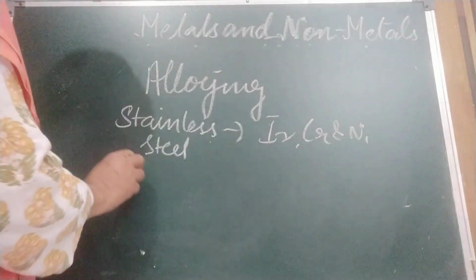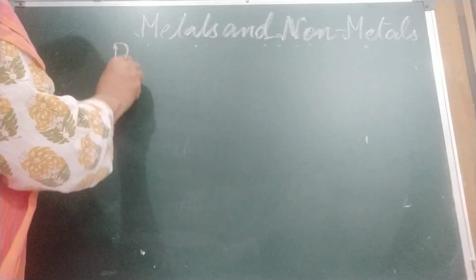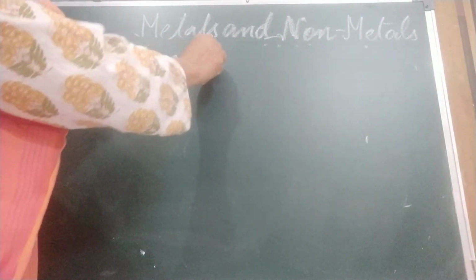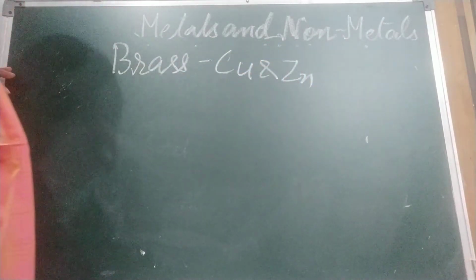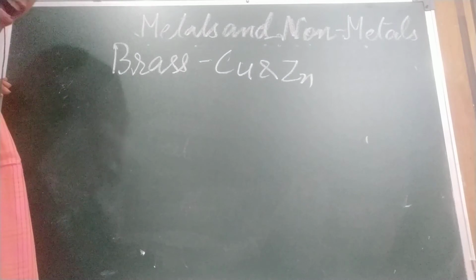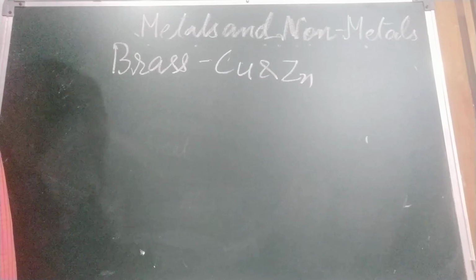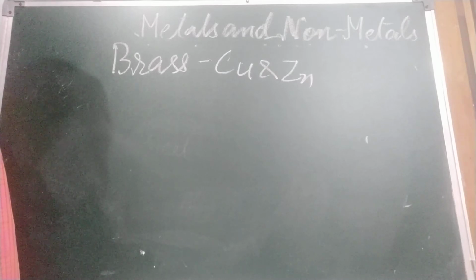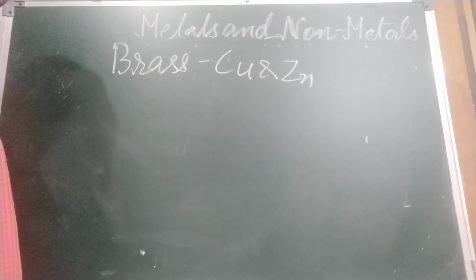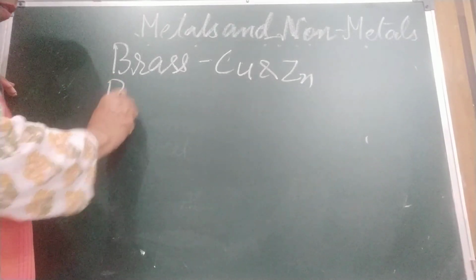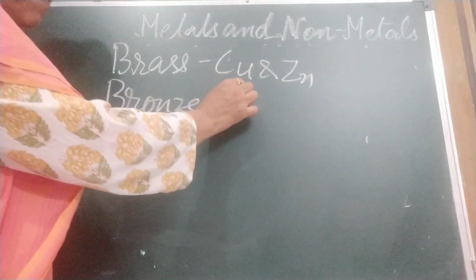First is brass. Brass is an alloy of copper and zinc. Okay, children. And what are the properties? It is hard, corrosion resistant. And what are the uses? Utensils, electrical goods, cartridges, containers, parts of watches and musical instruments. Next is bronze. Bronze is made of copper and tin.